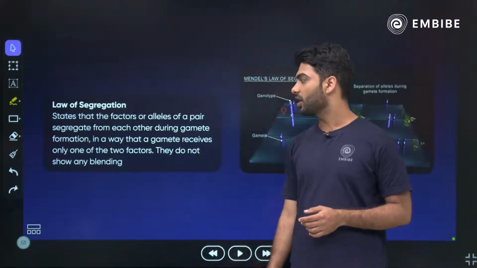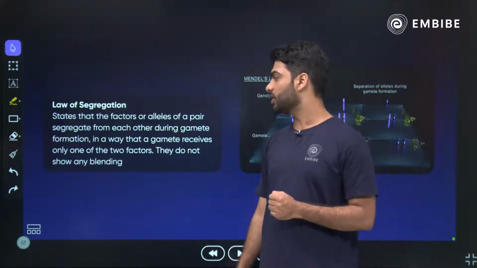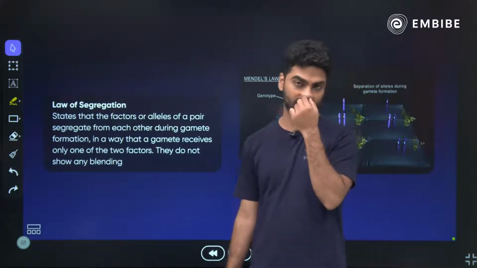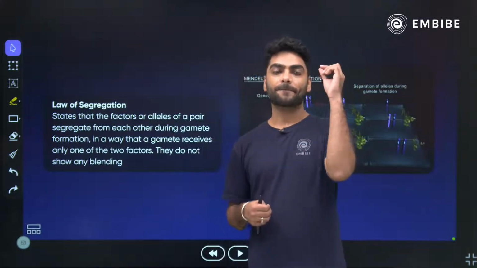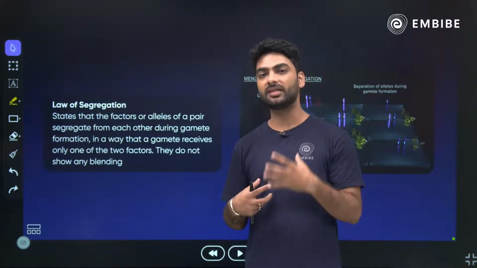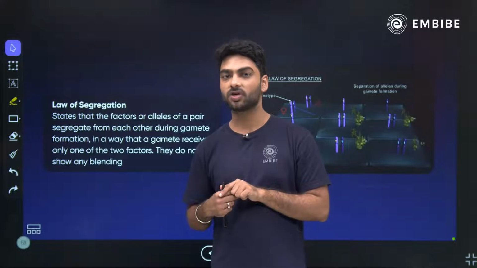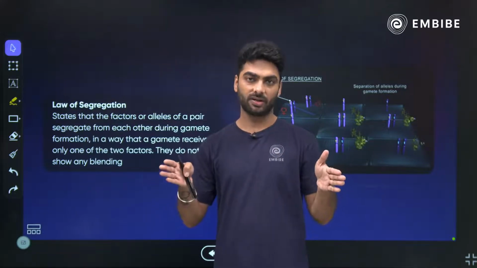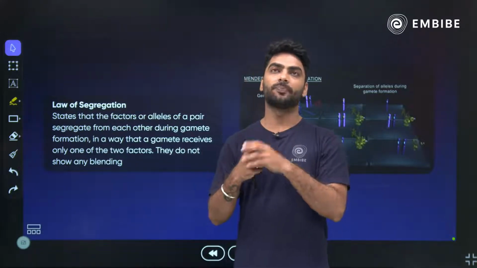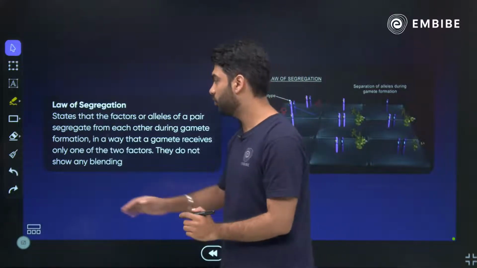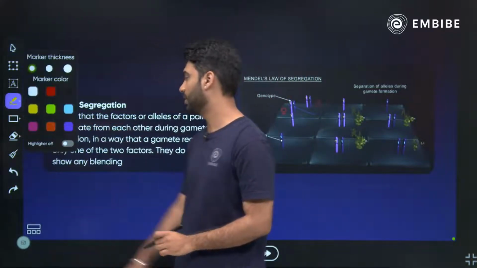It states that the factors or alleles of a pair segregate from each other during gamete formation in a way that a gamete receives only one of the two factors. Okay? Now, in a human being there are 46 chromosomes, but in the gamete there are only 23. So what happened? They got separated. Now, if we are talking about a father and a mother, I'll show you with the help of an example.